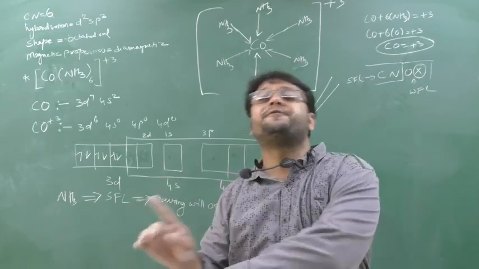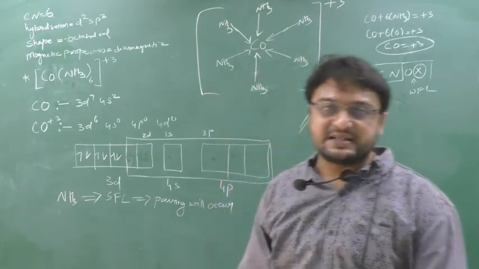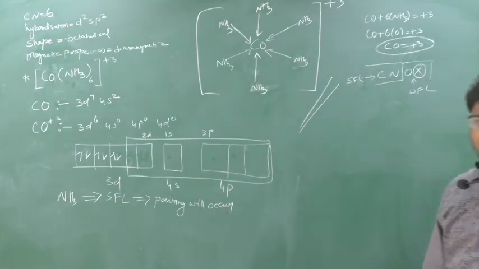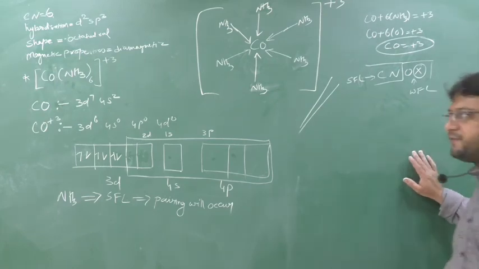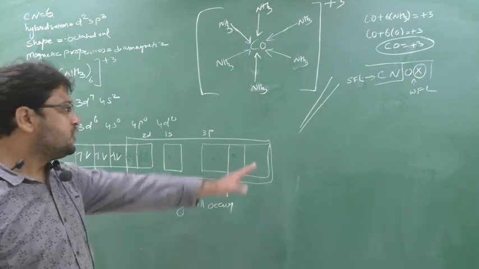Who will tell? Crystal field theory will tell which type of color will show. That we will do in the next class. It's also very important and it's easy. Now VBT you can study from your own textbook, yes or no? And there are certain limitations also given for the VBT, that also you can do yourself.